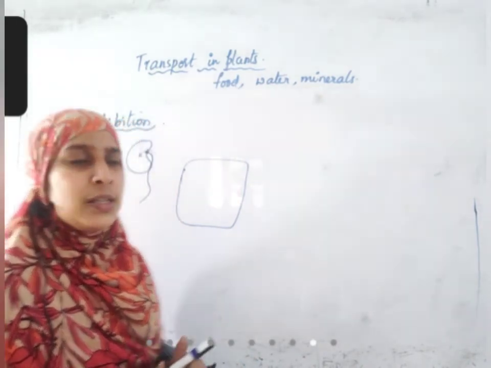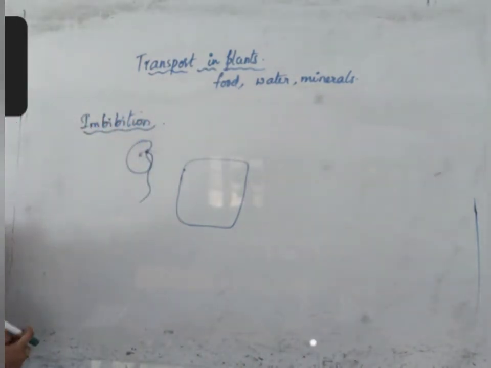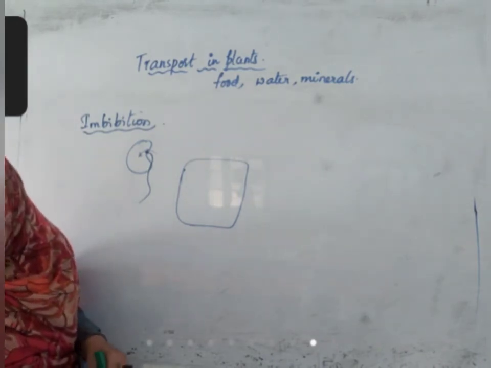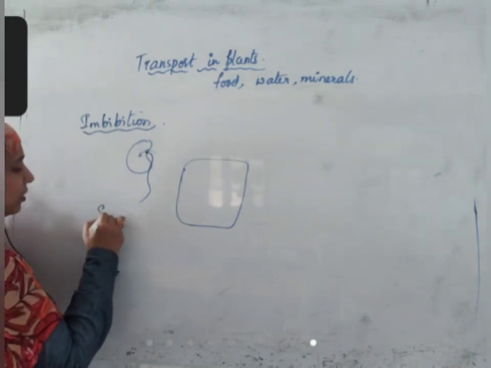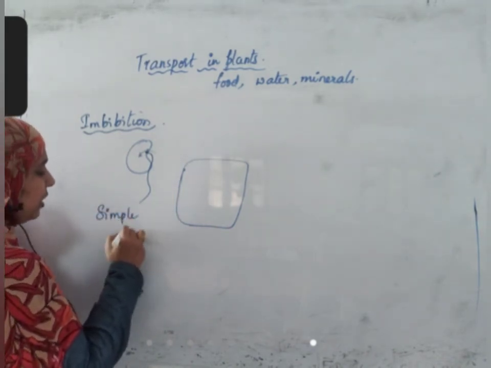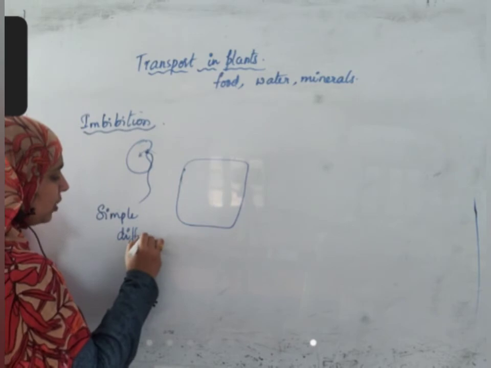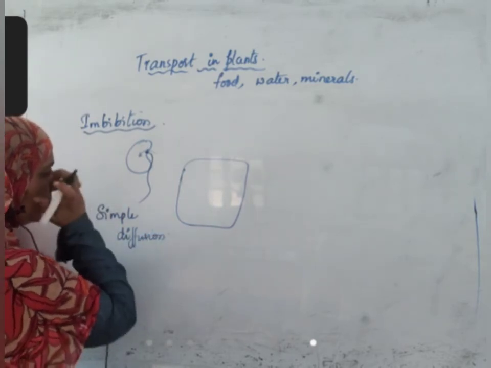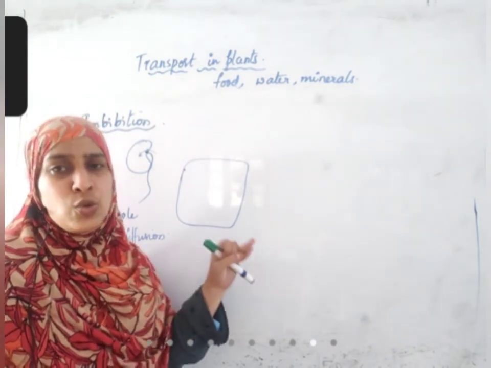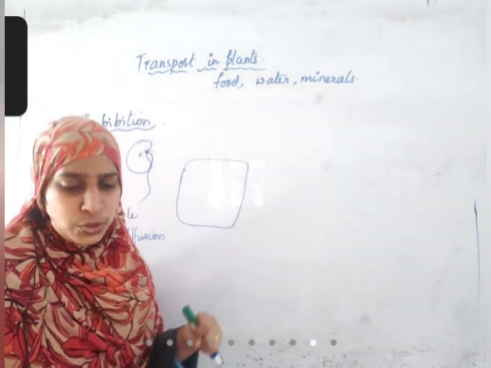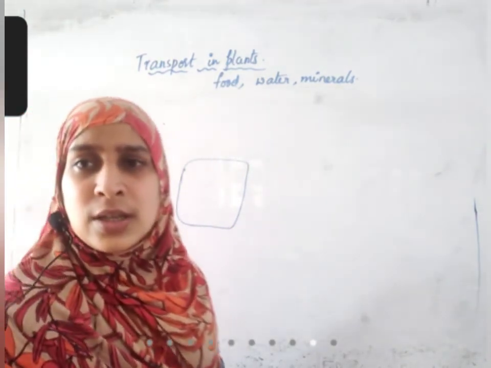That helps. Imbibition is the process by which water enters into roots or water enters into dry stem, etc. It is a type of simple diffusion, from high concentration region to low concentration region. Here no solute potential acts, no pressure potential acts, no water potential will act.